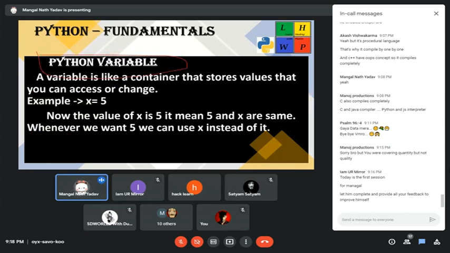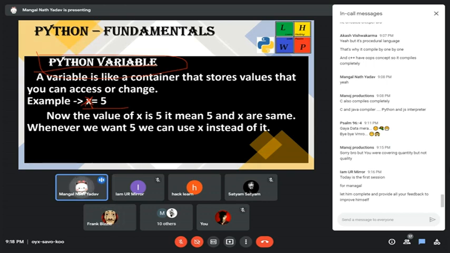Python variable. Well, what is a variable? A variable is like a box. As we have read in maths, we use variables whose value can be anything, but here we assign a particular value, and that will be the only value for that variable. Here is the example, x equals 5.